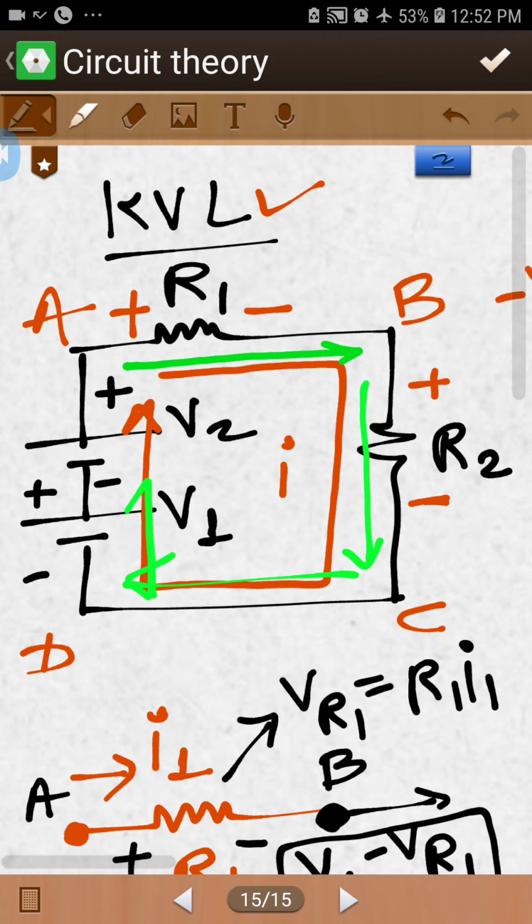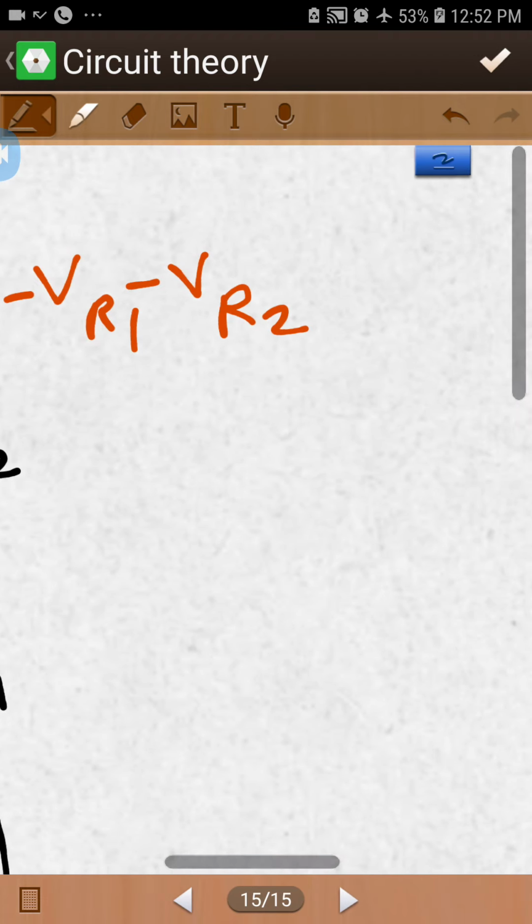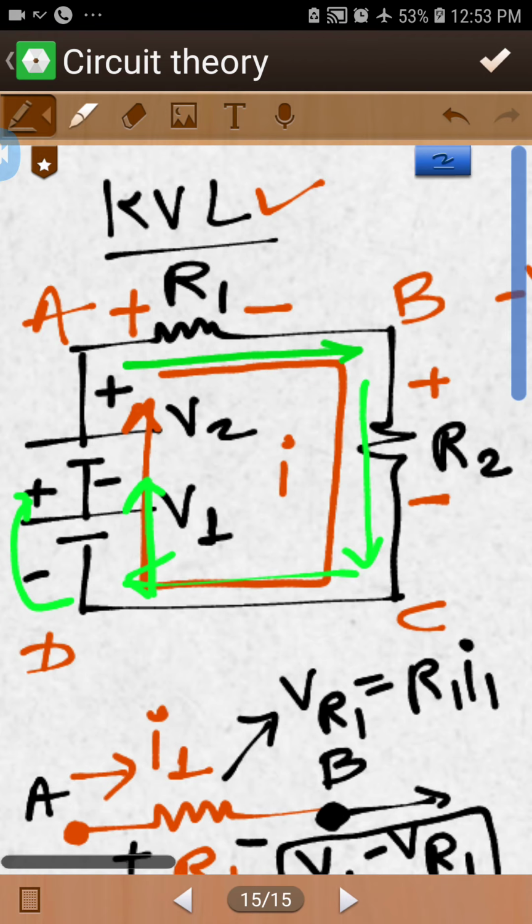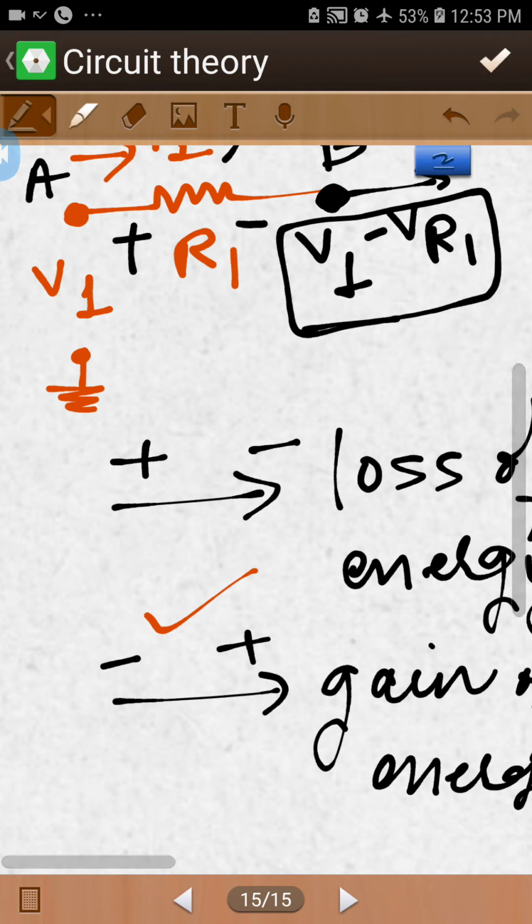Now move in the upward direction. There is a source and your movement is from negative to positive, so there is a gain of energy. You write a positive sign with the value of the voltage V1. If you are moving from negative to positive, you gain energy, so take the positive sign, and when there is a loss, you put a negative sign.